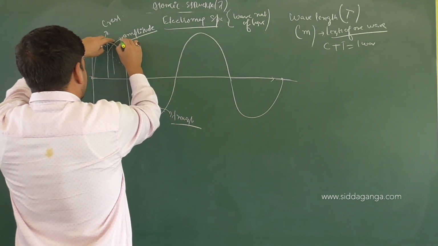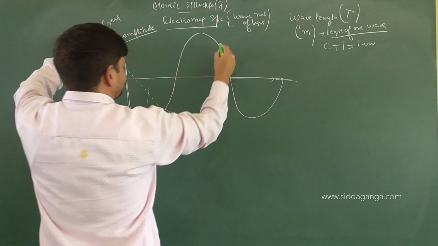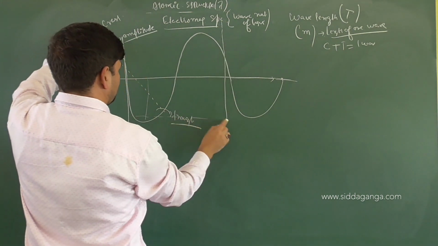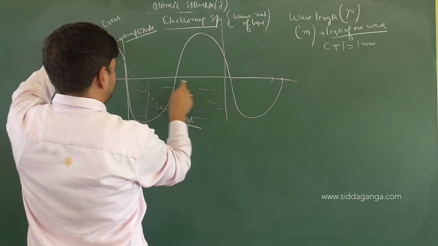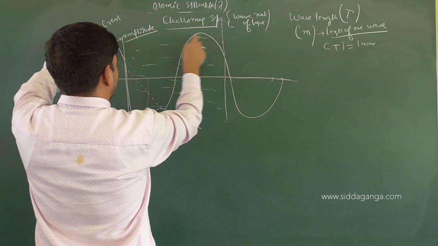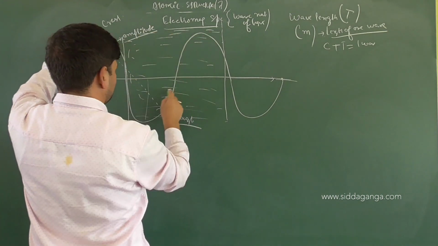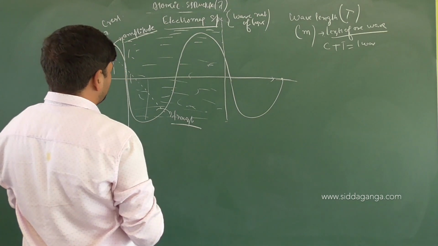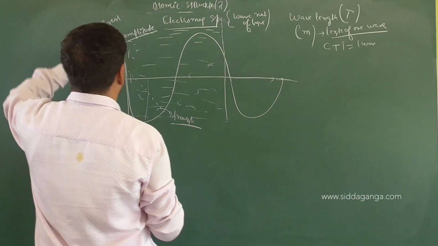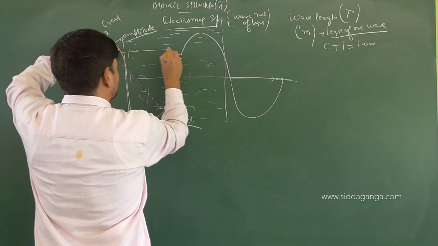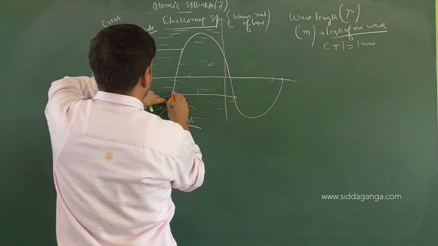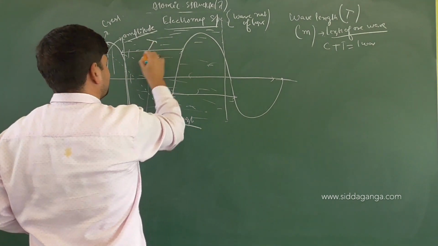Or if I generalize it, this will be the length of the wave, one crest plus one trough. Yes or no? And usually, in order to find the shortest distance, we say the distance between two crests or the distance between two troughs is called wavelength.